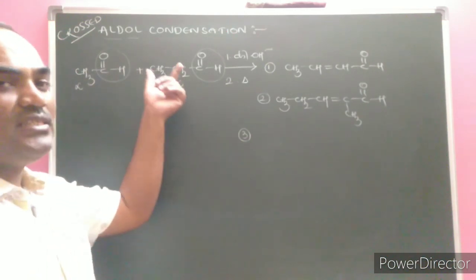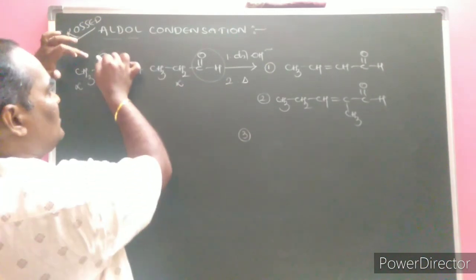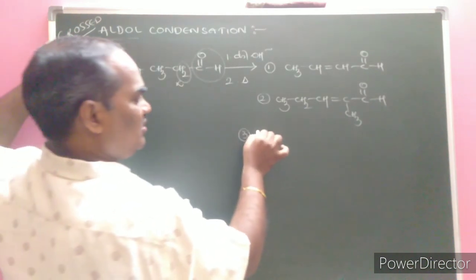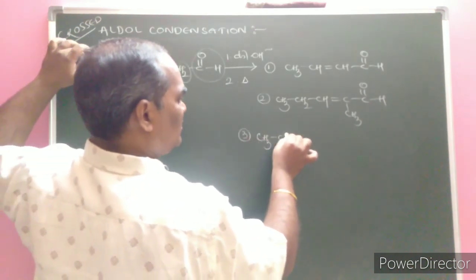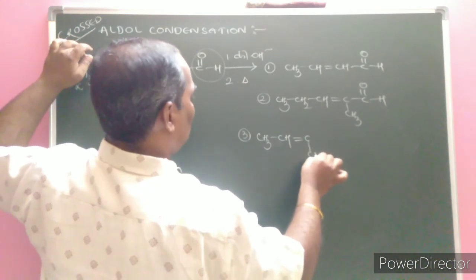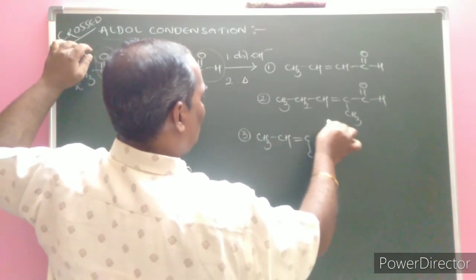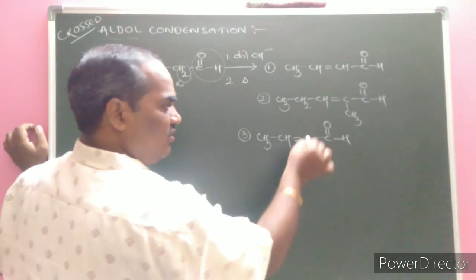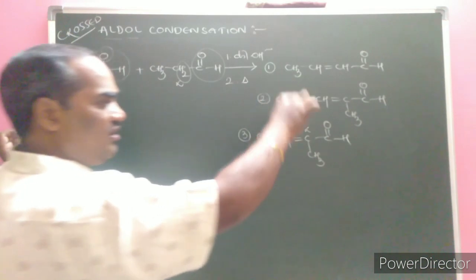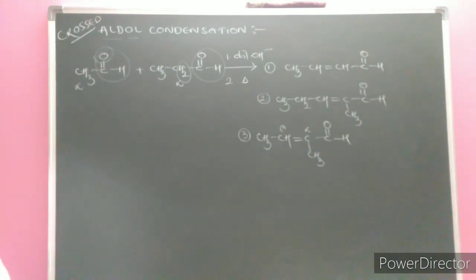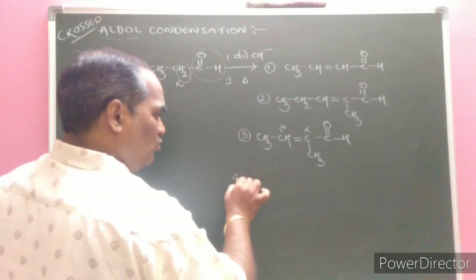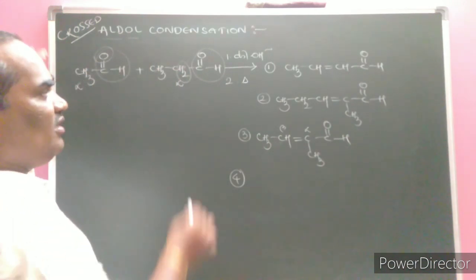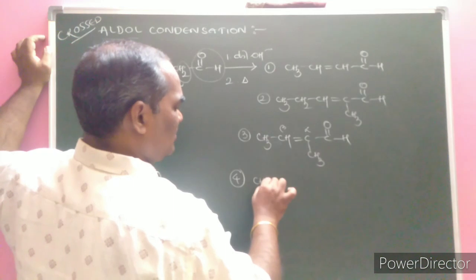The third product is a very important one, the crossed one. Acetaldehyde may proceed with propanaldehyde. What happens? From here the oxygen goes, from here 2 hydrogen atoms from the alpha position. CH3, CH double bond C, CH3, C double bond OH. Here, is it an aldol product or not? Yes, alpha, beta unsaturation. That's why it is an aldol product. Next, the fourth product is propanaldehyde following acetaldehyde. What is the formed one?